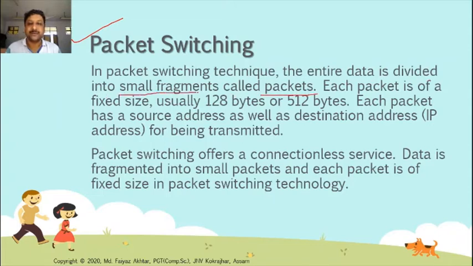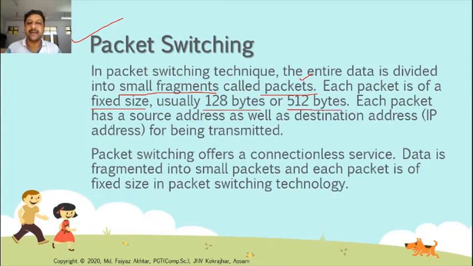Packet switching is mostly used in the internet. First, it fragments the data or the message which is to be sent from sender to receiver into packets. Each packet is of a fixed size, usually 128 bytes or 512 bytes.